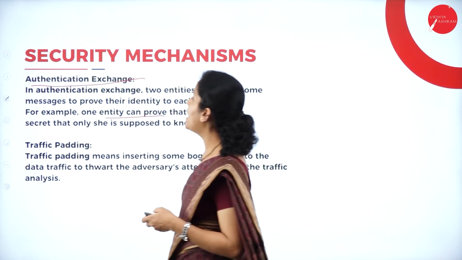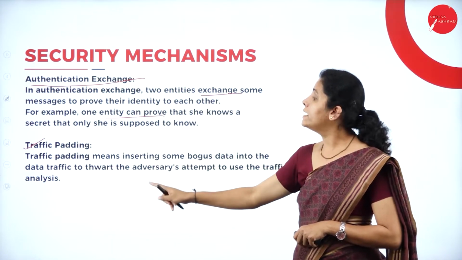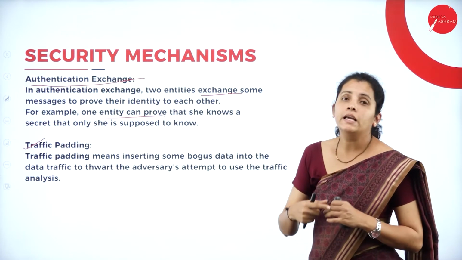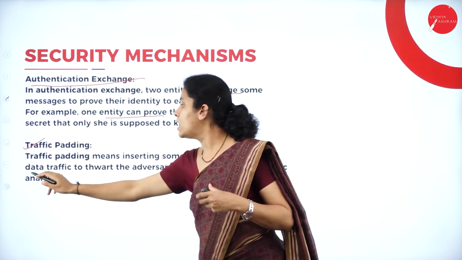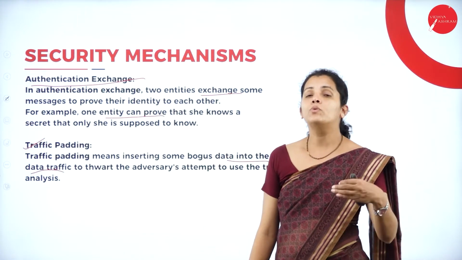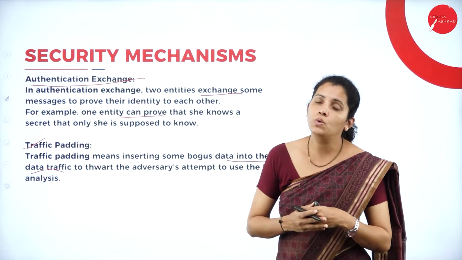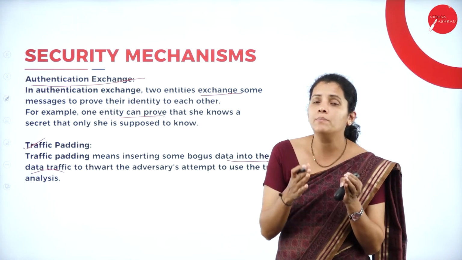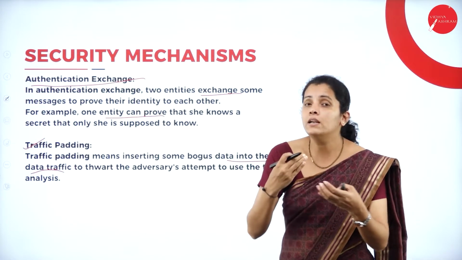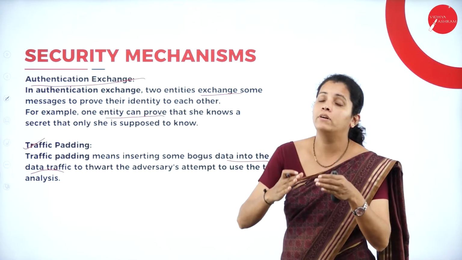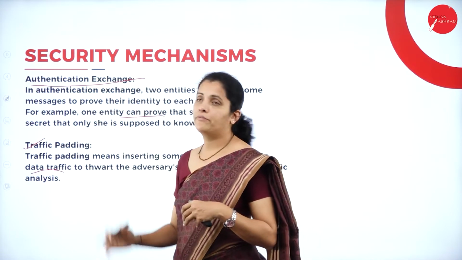Now I'm going to have traffic padding. So traffic padding is nothing but inserting bogus data into the data traffic. Before transferring any data, we want to insert some bogus data into the traffic. Then in the middle, we can send our actual data. So this is called traffic padding.